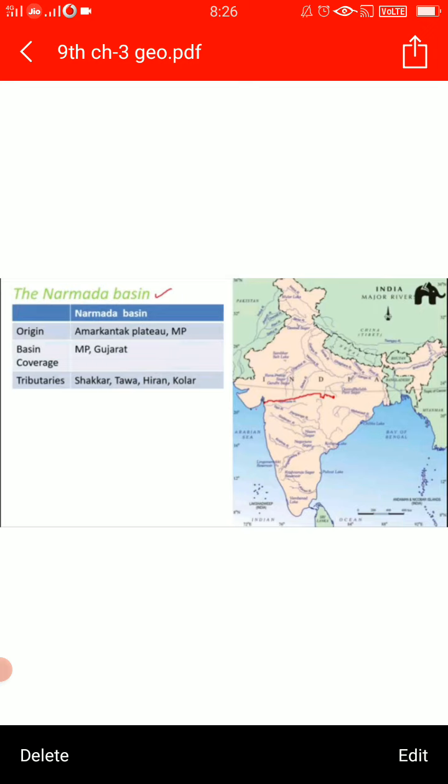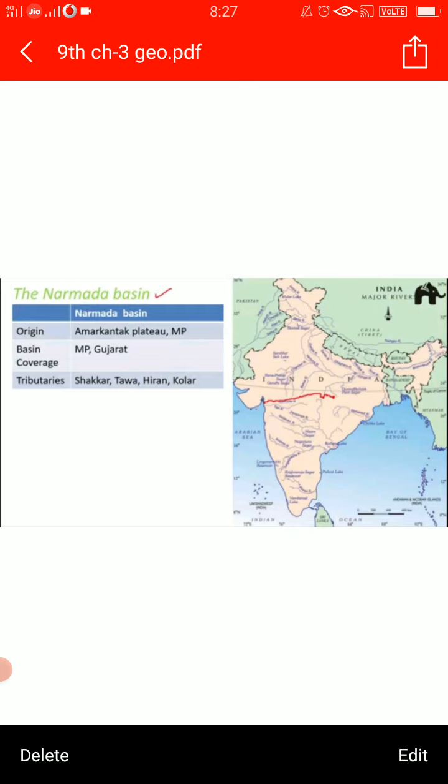Now children, if you talk about the drainage basin of the peninsular rivers, you can compare it with the Himalayan rivers. The basin is very small in size as compared to the Himalayan rivers. You have seen the course of Himalayan rivers was long. Now we will start with the first river, which is the Narmada river.